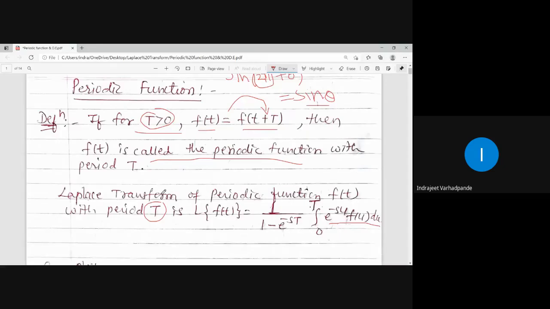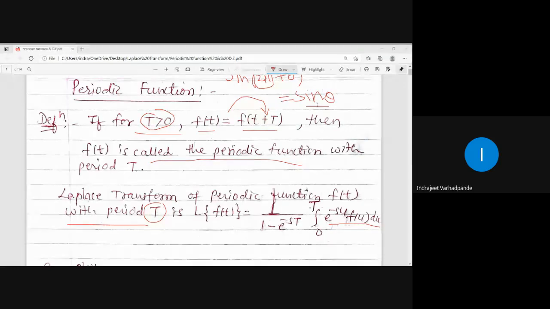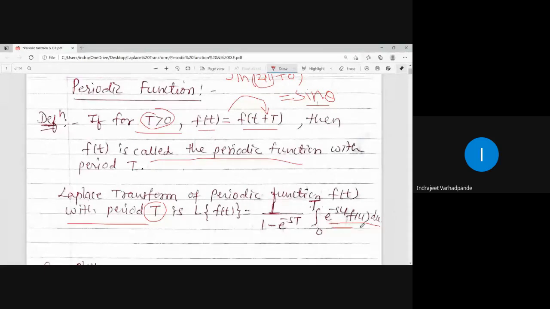The Laplace transform for the periodic function f of t with the period T is given by Laplace of f of t is equal to 1 upon 1 minus e to the power minus sT, multiplied by the integral 0 to T e to the power minus su f of u du. So the final answer will be in the form of capital T because the upper limit of the integration is T.